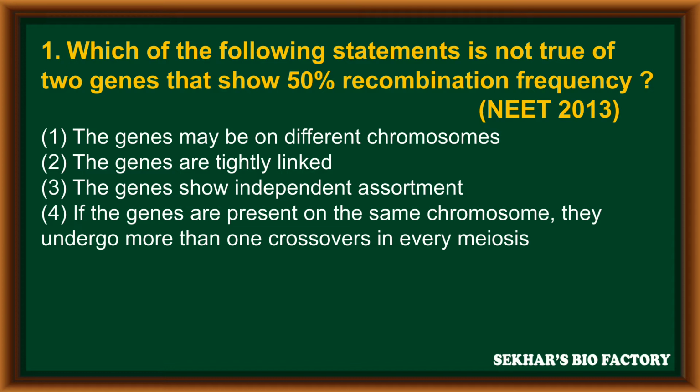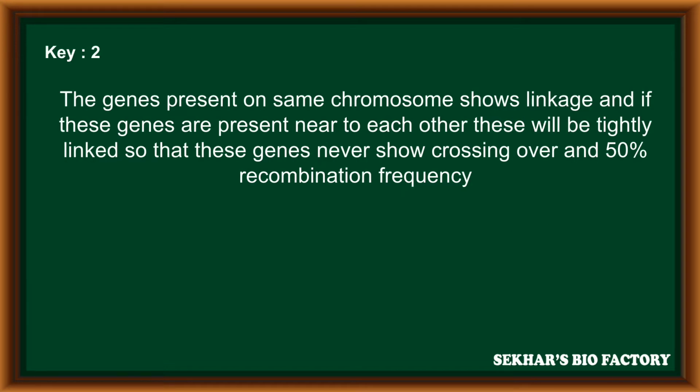And fourth option, if the genes are present on the same chromosome, they undergo more than one crossing over in every meiosis. Among these four options, the correct answer is the second option, the genes are tightly linked. Genes present on the same chromosome show linkage, and if these genes are near to each other, they will be tightly linked so that these genes never show crossing over and 50% recombination frequency.